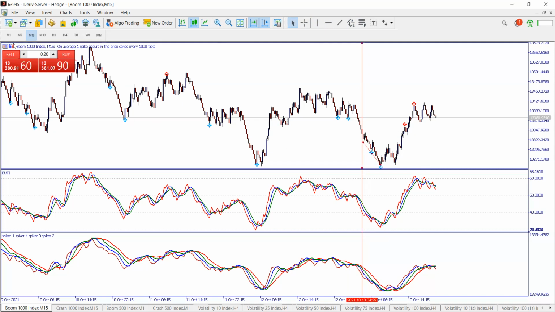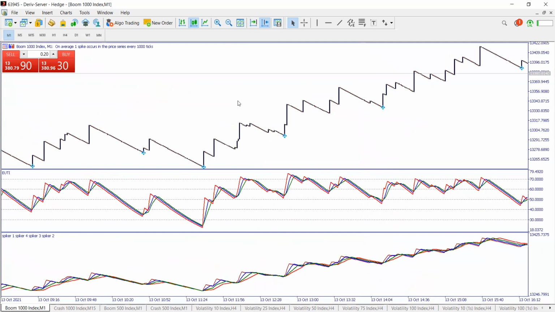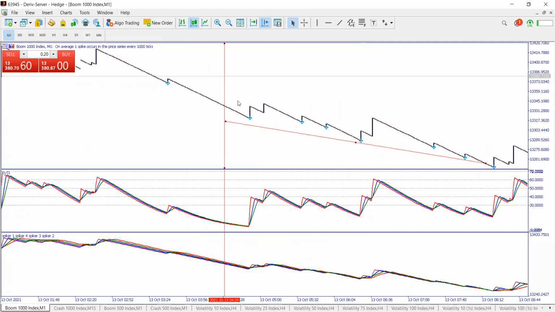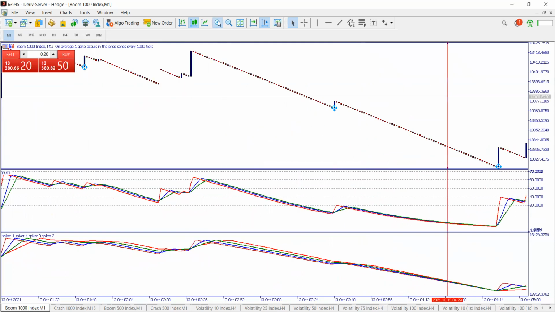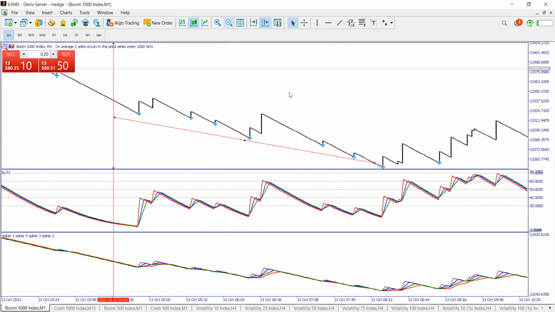You then come down on M1 to your shifting UTI. Once you come down to your shifting UTI, you look for an entry. And our entry was right here. So from here, you start to take entries. So I'm saying that you start to time your spikes. So probably right here, you might have taken your spikes, probably around here.